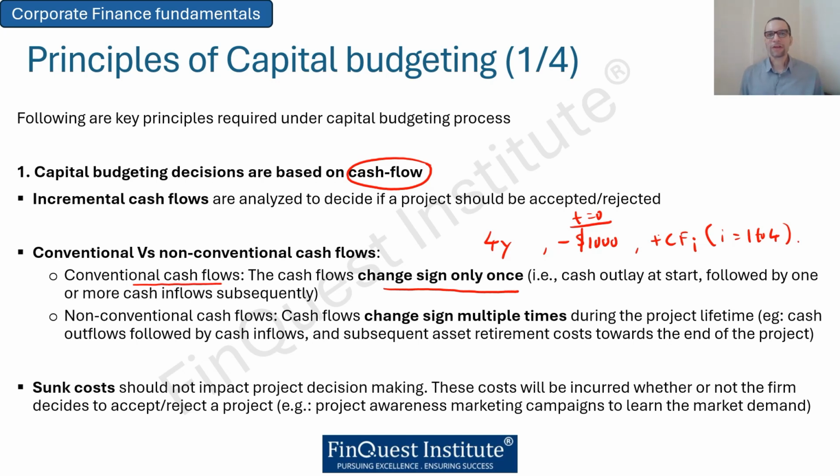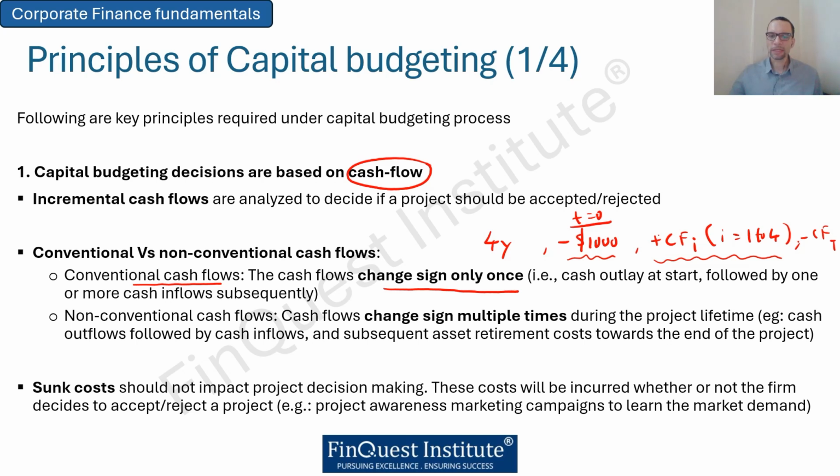However, there can be another variety, which we call a non-conventional cash flow project, whereby the sign of the cash flows will change multiple times during the project's timeline. Sure, there will be an initial outlay. Subsequently, there will be a lot of positive cash inflows from the project. And later on, there can be retirement costs of assets towards the end of the project, so again a negative cash flow comes towards the end.